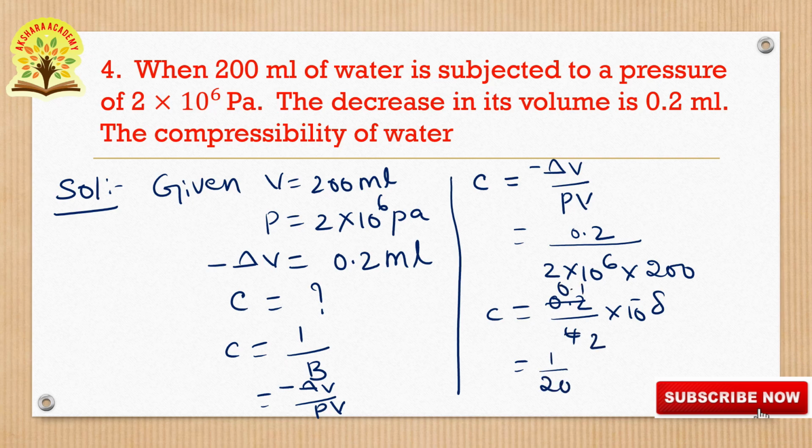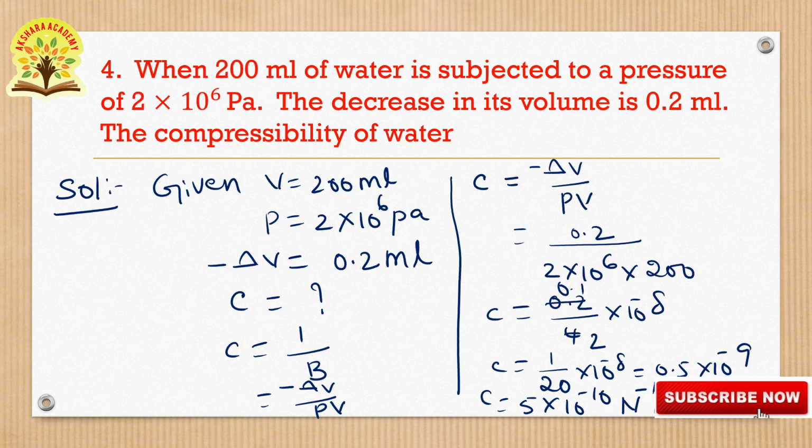Cancelling here 0.2 by 4, we are writing 1 by 20 into 10 to the power of minus 8, or we can write it as 5 into 10 to the power of minus 10. Here we can write it as 0.5 into 10 to the power of minus 9, and lastly we are writing the compressibility C is equals to 5 into 10 to the power of minus 10 Newton to the power of minus 1 and meter square. This is the compressibility of water.